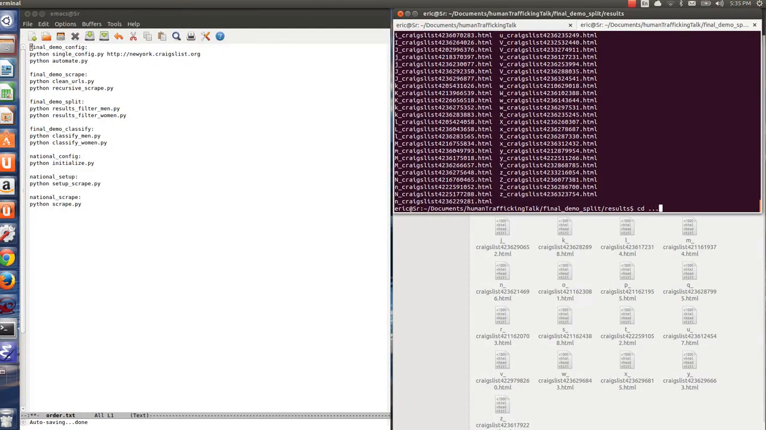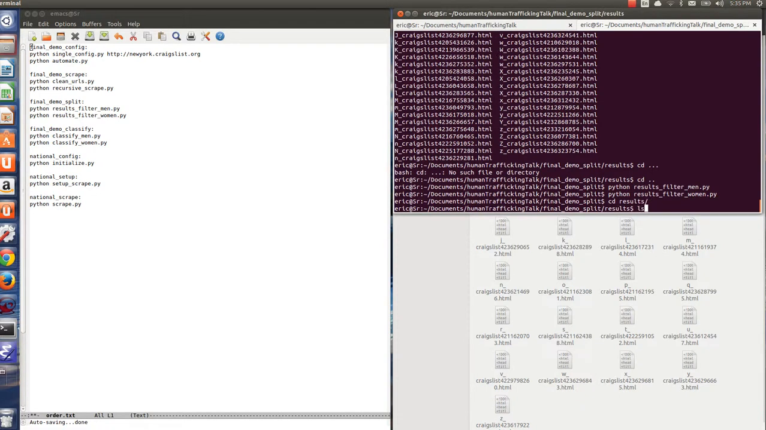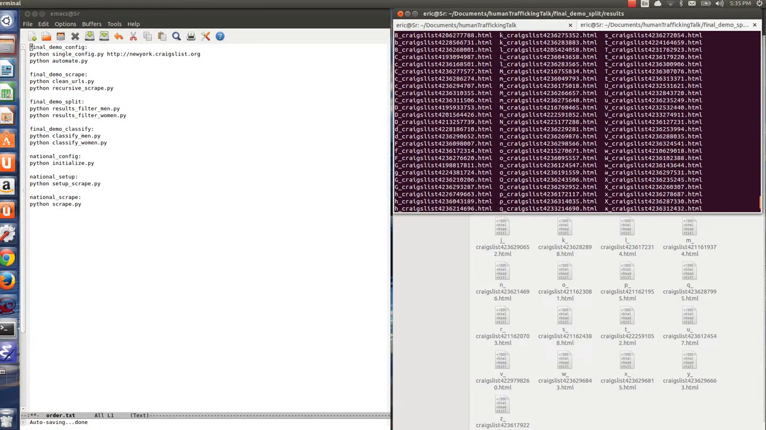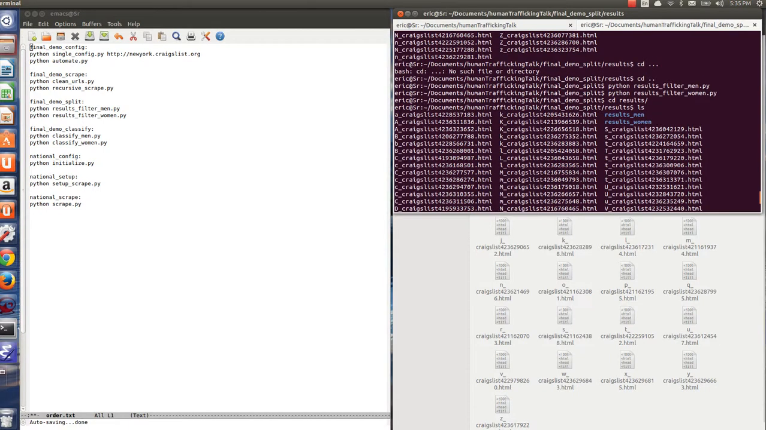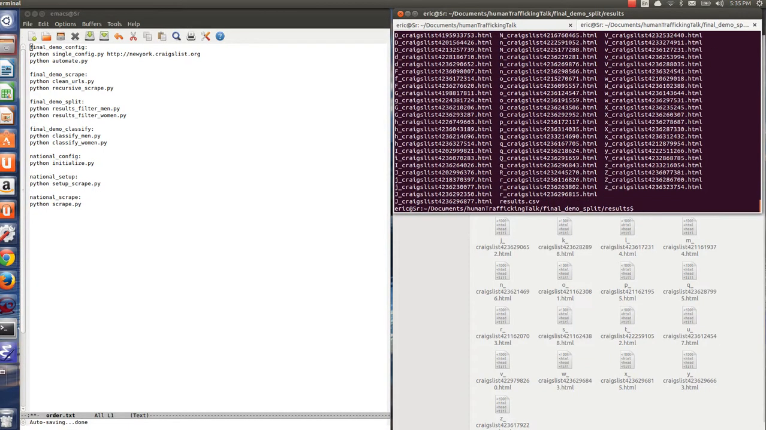Okay. Oops. All right. Now we're going to filter the results based on whether they are a man or a woman. And now we're going to filter the results the other way: the above one filtered out the men, this one filters out the women. So now if we go back to results, we see two new folders, results men and results women. And basically what that did is it looked to see, well, I can show you the code.